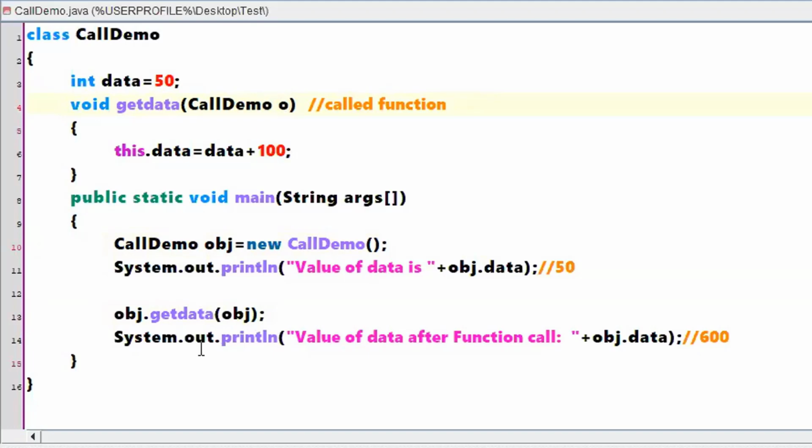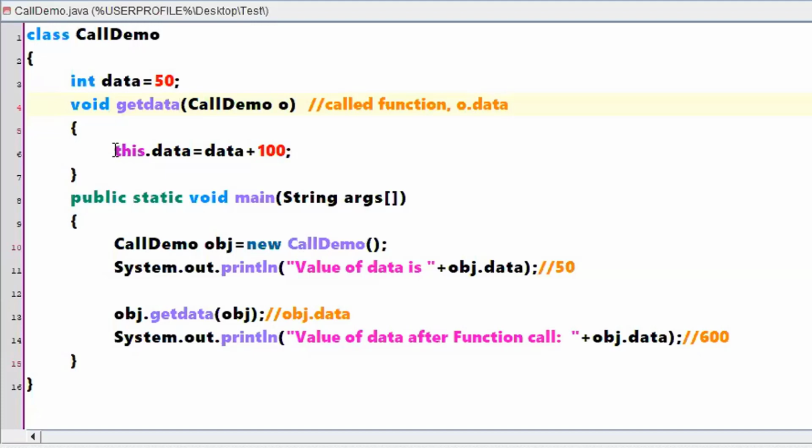Same types, right? See, at this particular point, can I say I have an instance variable called obj.data? I'm not taking many instance variables because it might be confusing for you. So I am taking only one variable, which is called the obj.data instance variable. When you are doing the function call, for the called function, will it be copying obj.data to o.data? A copy of that will be copied to o.data.